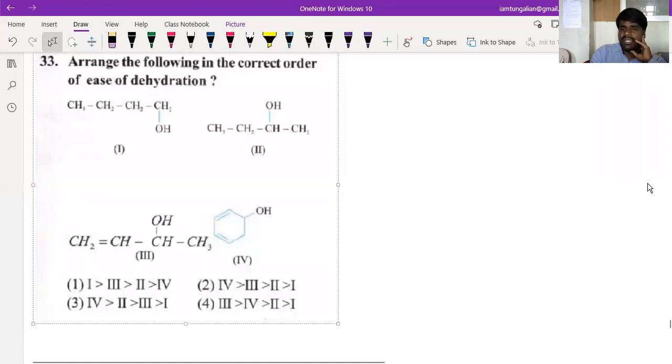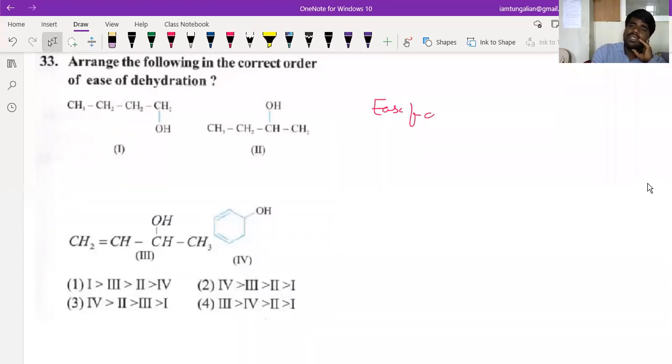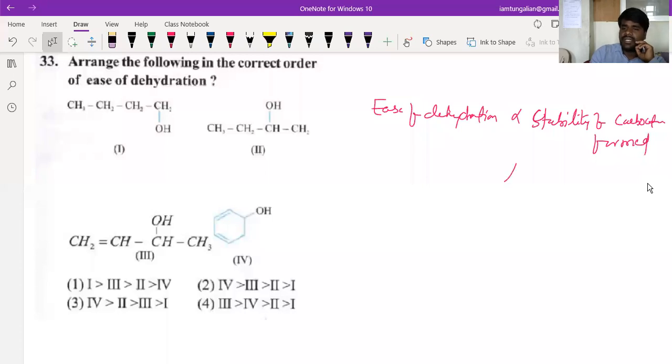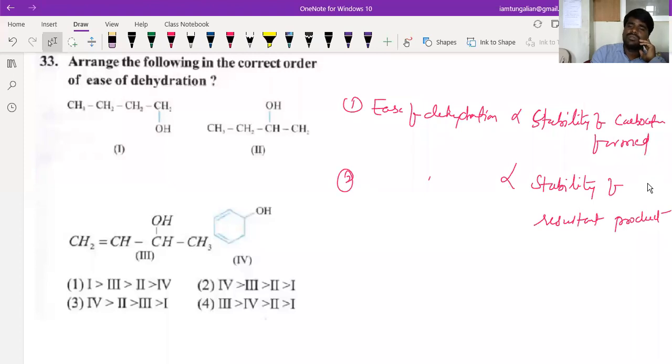See, ease of dehydration will be directly proportional to the stability of the carbocation formed, or otherwise, directly proportional to the stability of the resultant product. These are the two aspects. Either based on this or based on this, you need to determine.